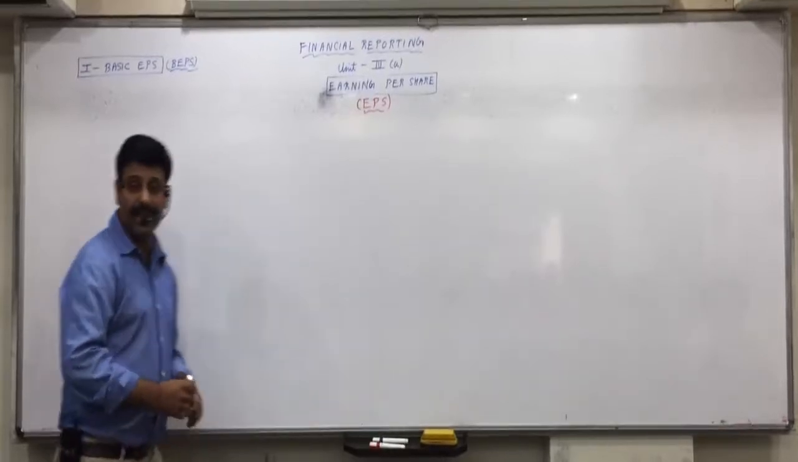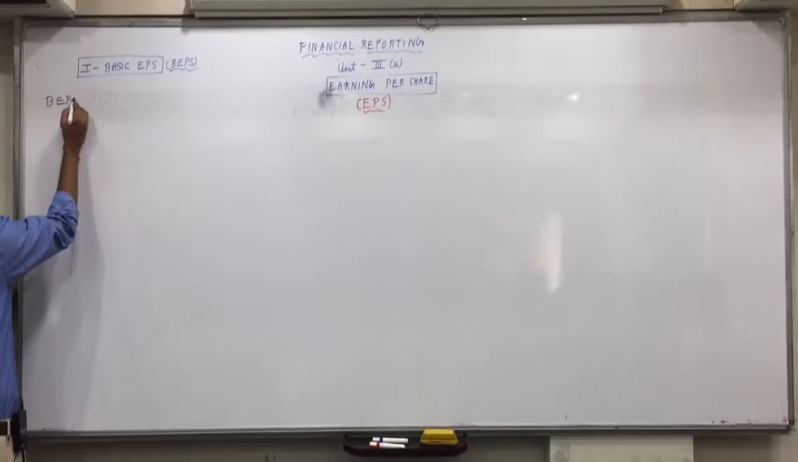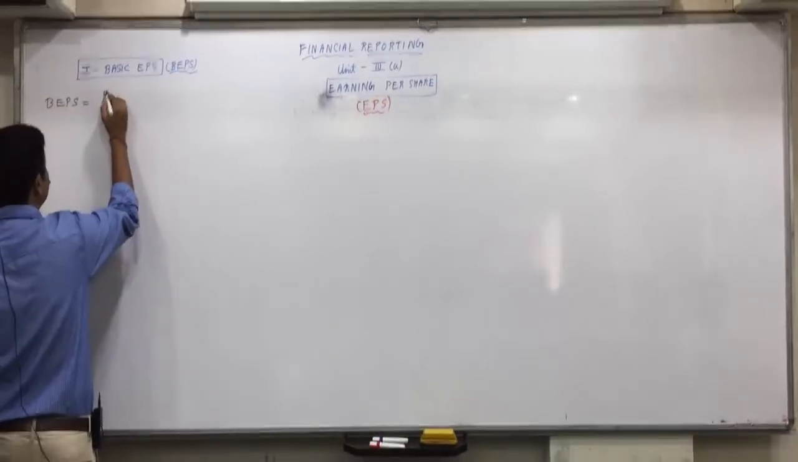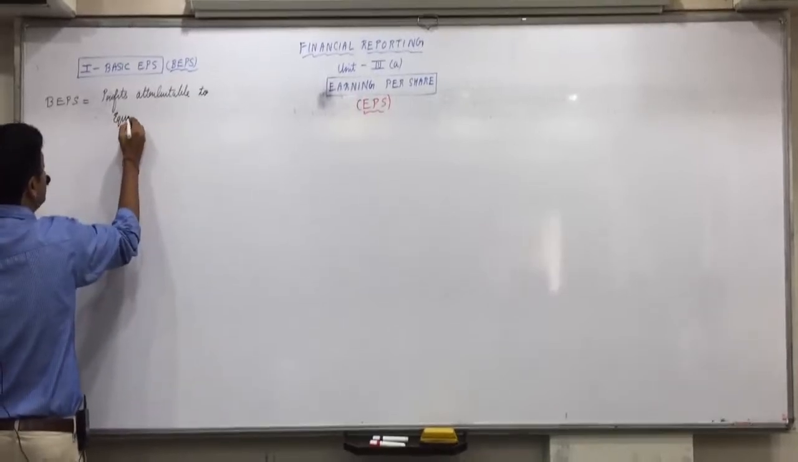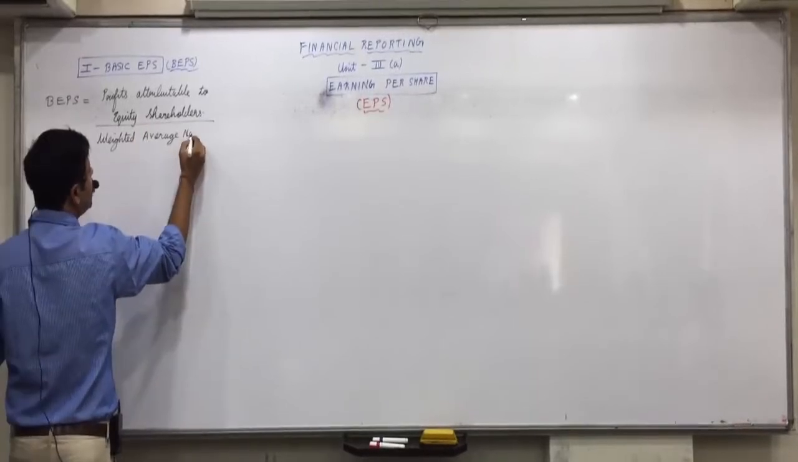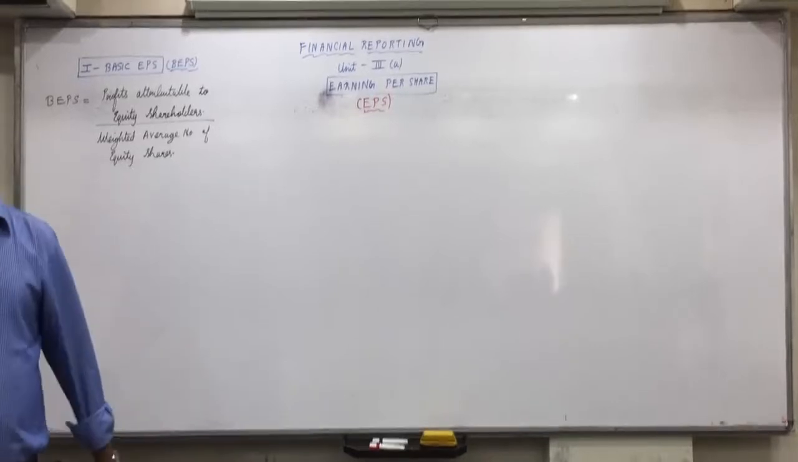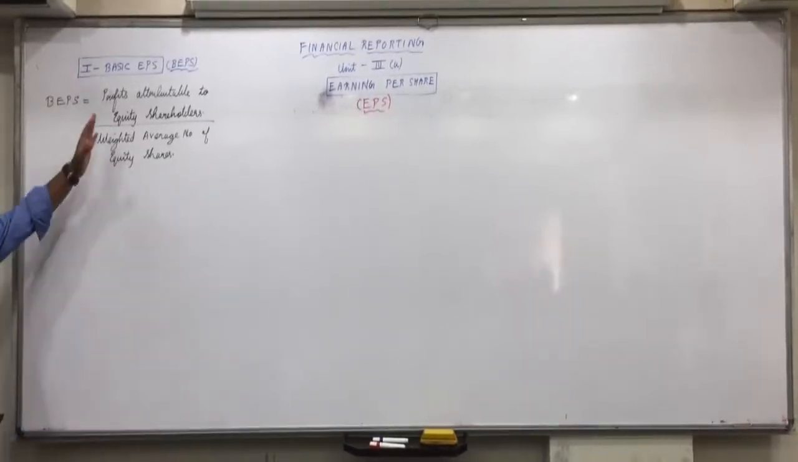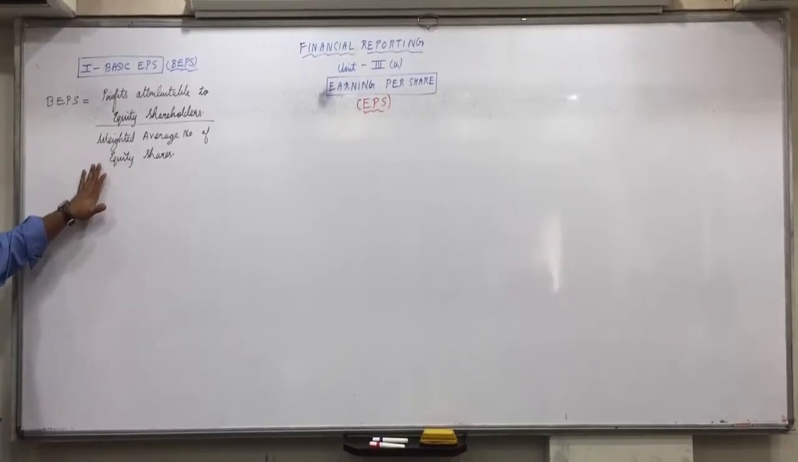So let us write down the main formula of basic EPS first. Basic EPS is equal to profits attributable to equity shareholders divided by weighted average number of equity shares. This is the basic formula, okay? Whatever profit is attributable, meaning available for equity shareholders, will be divided by the weighted average number of equity shares. Why do we take the weighted average number of equity shares? To make it a flow concept.